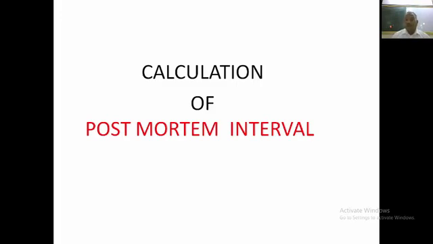Then we also calculate from the development of rigor mortis, which will start from around the orbit and then facial muscles, then neck and other body muscles. We have discussed all this in the chapter of thanatology. Putrefaction of the dead also helps the doctor a lot in calculation of the post-mortem interval. Apart from the body temperature, putrefactive changes are very helpful.